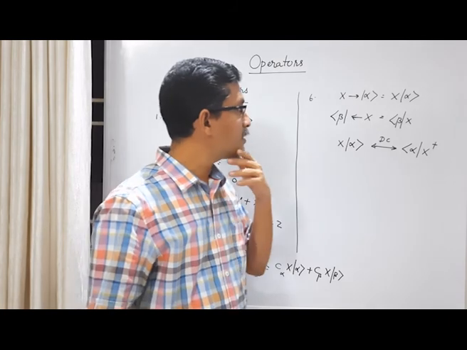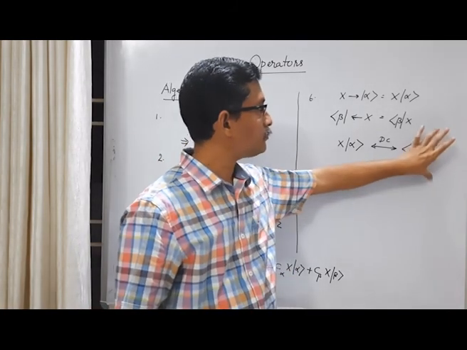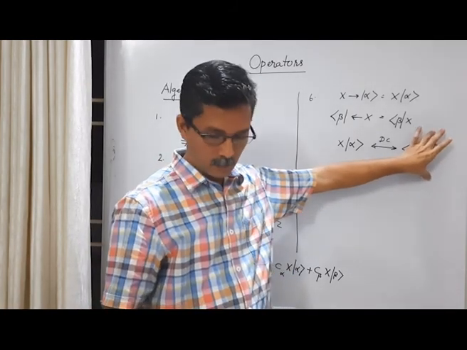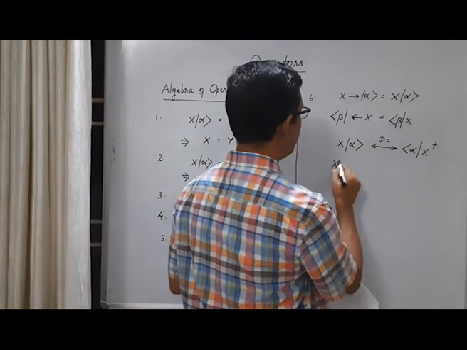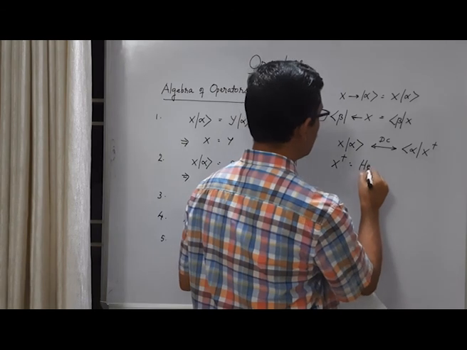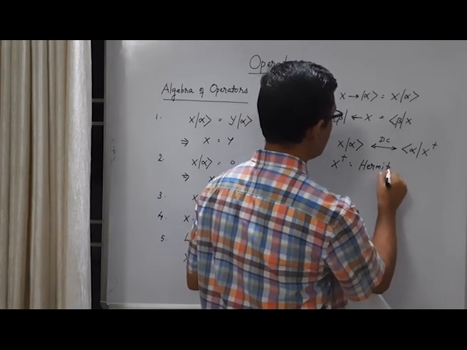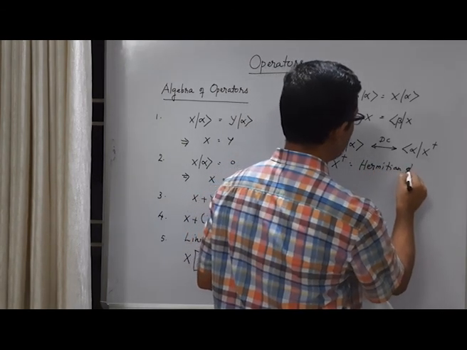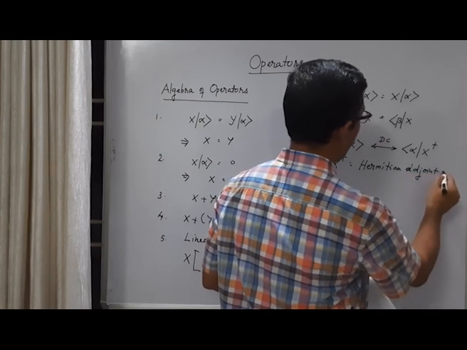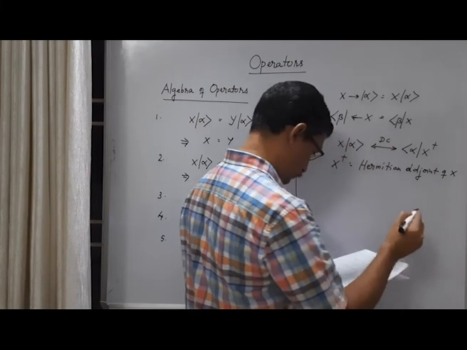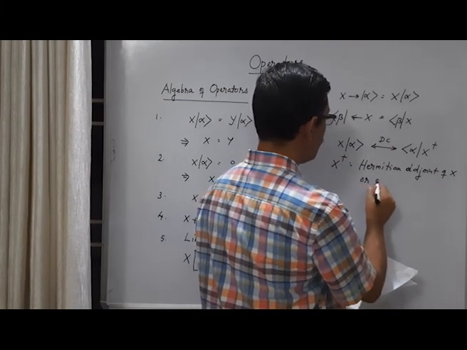You might have studied about this. This is called the adjoint of X. X dagger is called the Hermitian adjoint of X, or simply the adjoint of X.